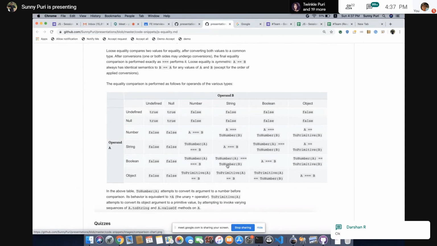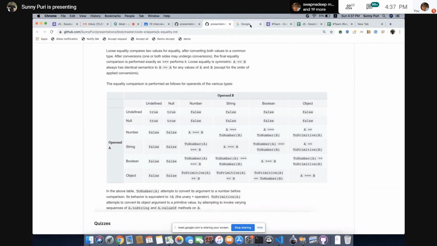This is clear, guys. This will be tough initially. If you get the concept, then after one or two days of practice, you will be a master of this coercion, auto boxing, and everything in double equal and triple equal. If someone asks you what is double equal and triple equal, you know the perfect definition.